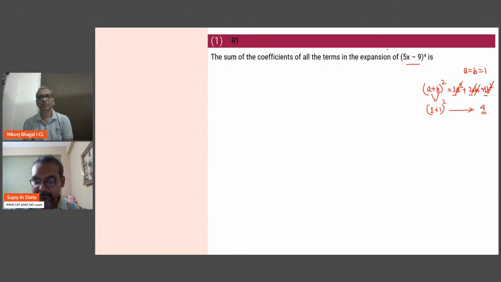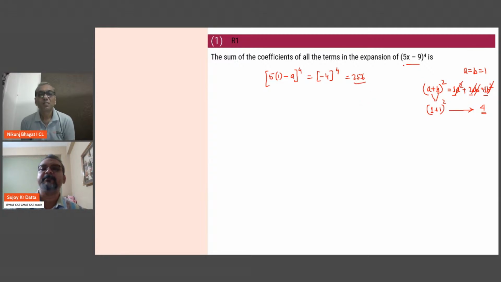So we repeat the same thing here. It is 5 times 1 minus 9, whole raised to 4. So that's negative 4 raised to 4. That comes to 256. That's the sum of coefficients. So this should have been an easy question. I think most of you know binomial expansion and how to find the coefficients. So this should have been done, and it's an easy concept to remember also.